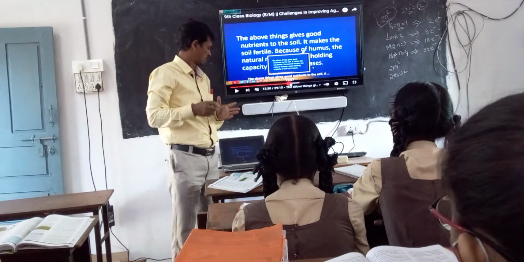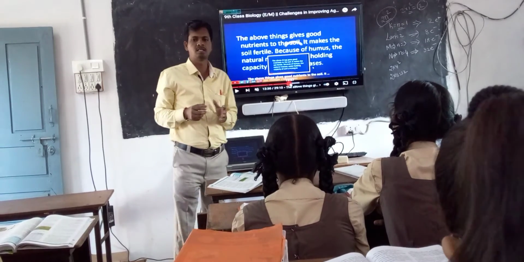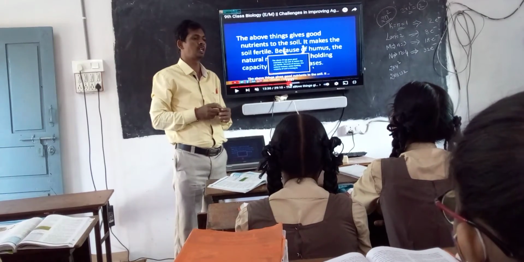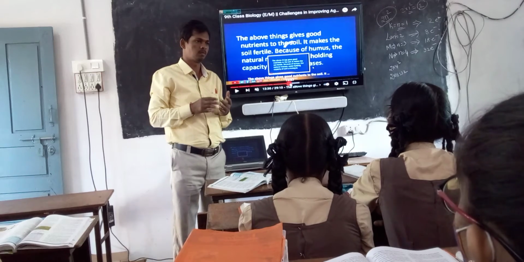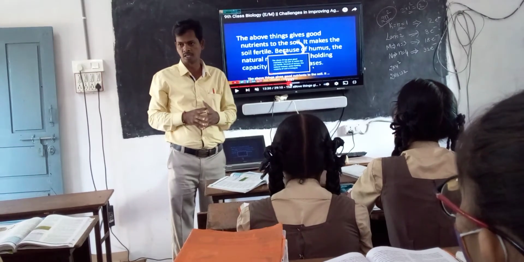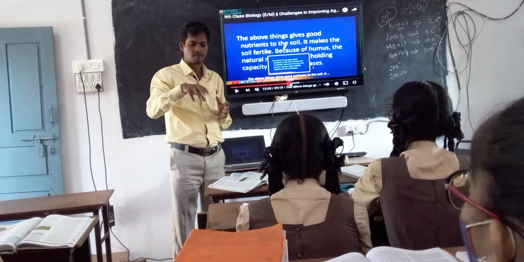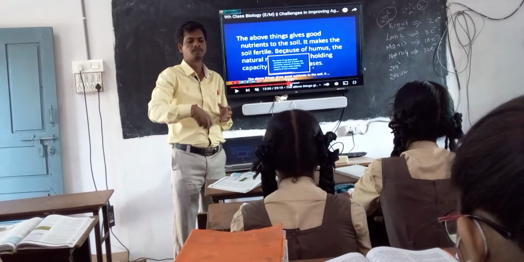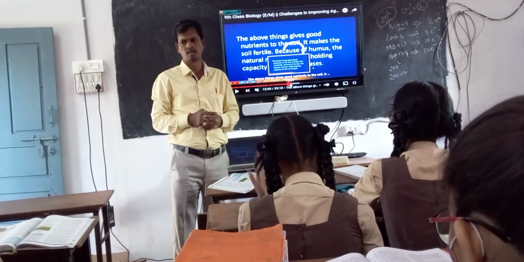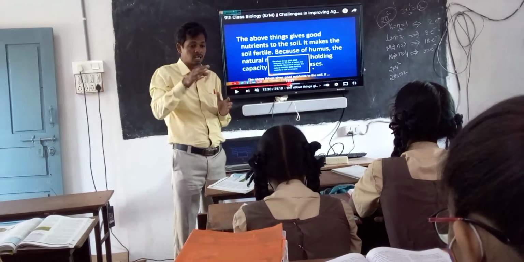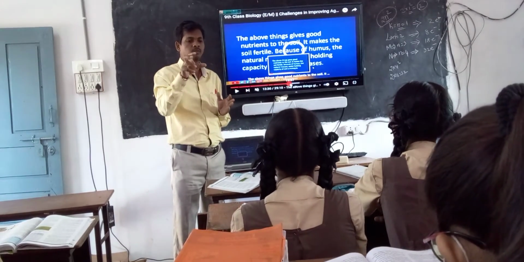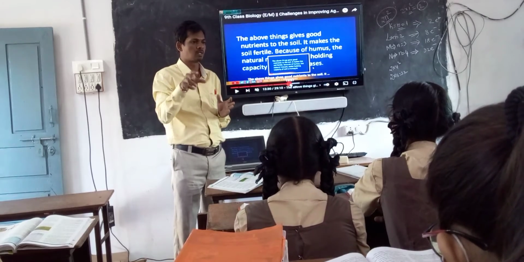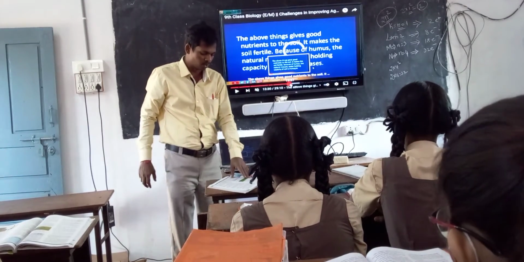For example, what are the important nutrients plants need? Nitrogen, potassium, phosphorus. They are the macronutrients. The same way, when we plough back along with the plants, a small quantity of nutrients is replenished in the soil. In that way, we are producing a lot of nutrients in the soil by using green manure.